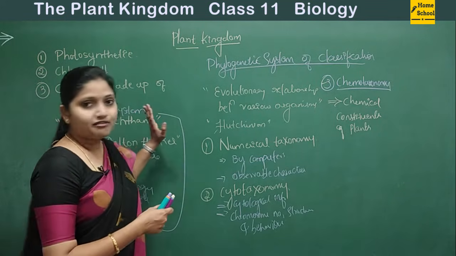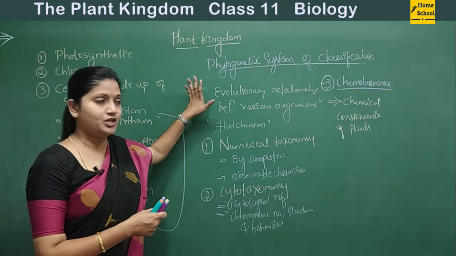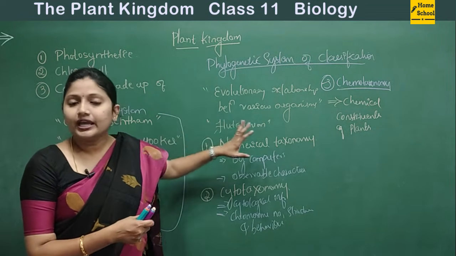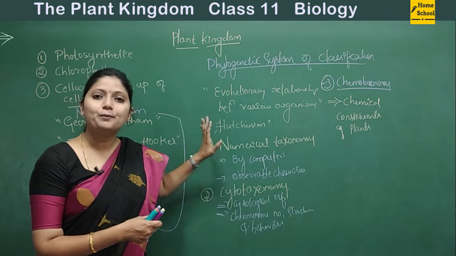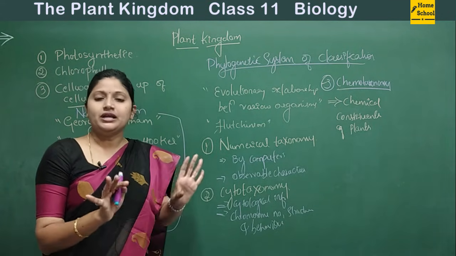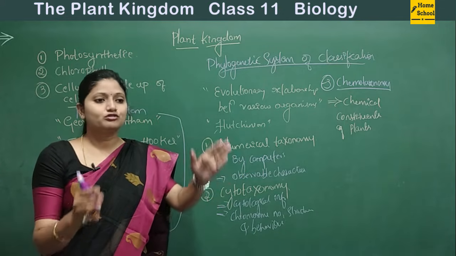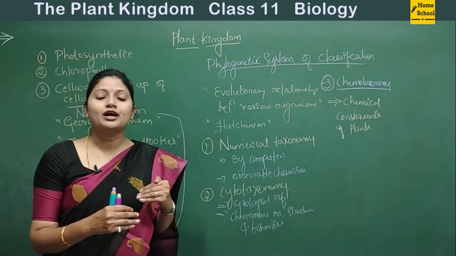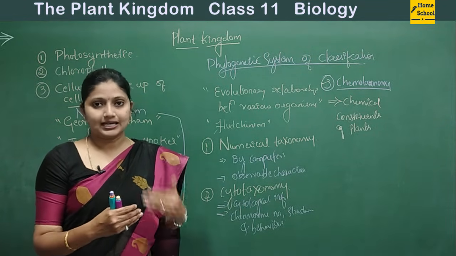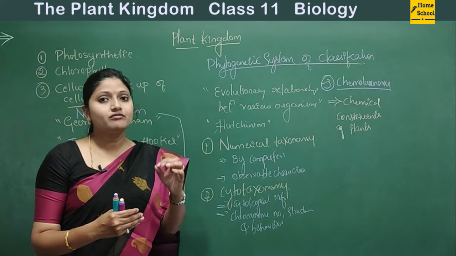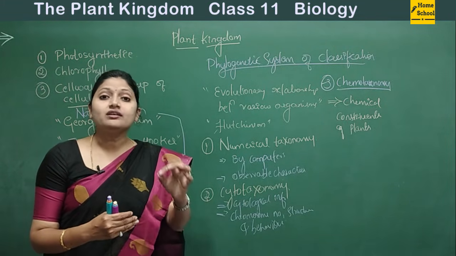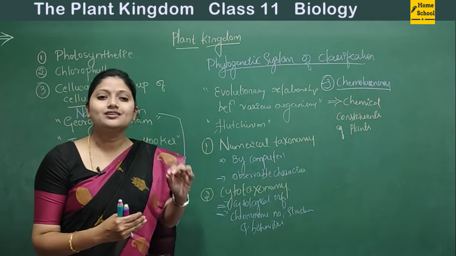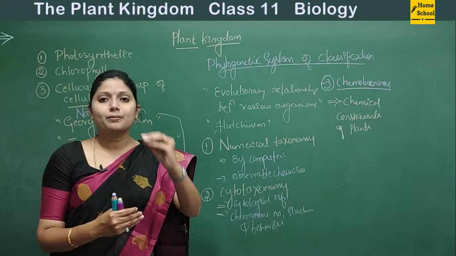Now we have seen various systems of classification. As in your syllabus, that detailed study of classification is not there, but still we will generally have a flow chart for the classification of the plants, how exactly they are being classified into various classes. I'm repeating again, we are just seeing the general classification. The flow chart which we are going to write now is the general classification of the plant kingdom.